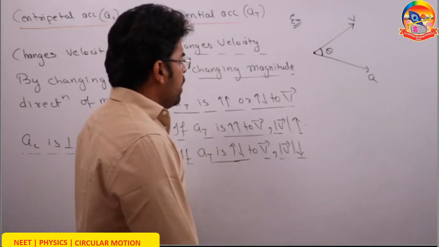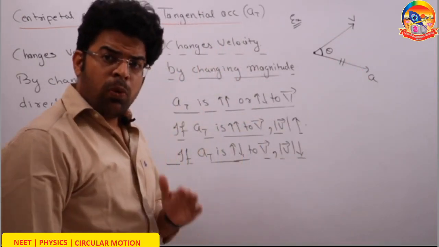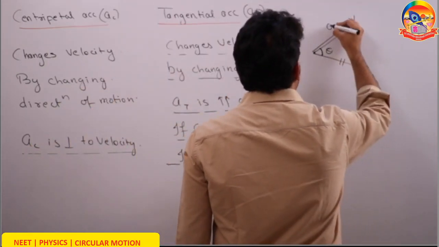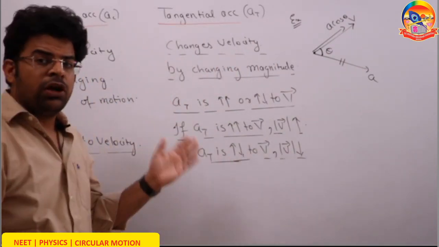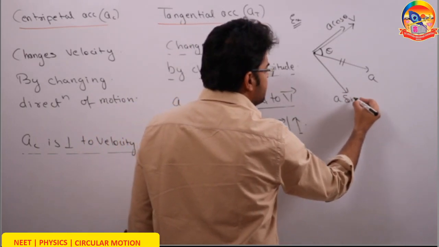So we can break down this net acceleration of particle into components. One component in direction of velocity, and that component will be equals to a cos theta. One more component in direction perpendicular to velocity. That component in direction perpendicular to velocity will be a sin theta.